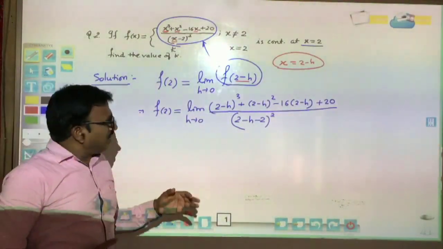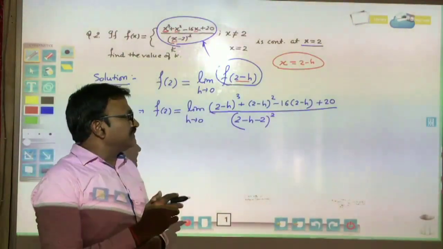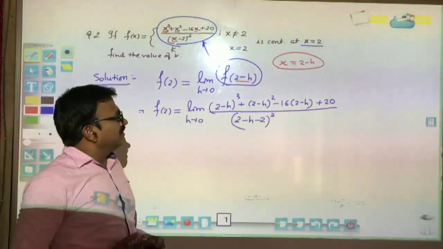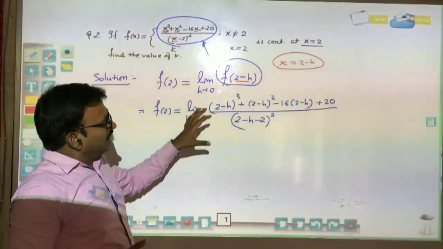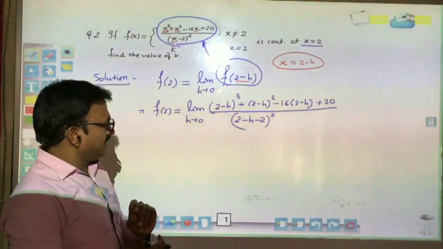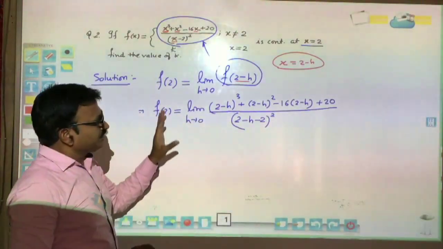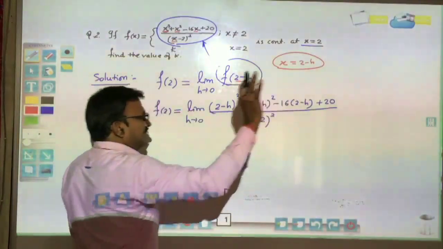Actually we can solve this problem by factorization also, but so many times students are very misguided and in the procedure of factorization they will do so many mistakes. So I will not use that factorization method. I will solve it another way. Okay, now we know all the things here.